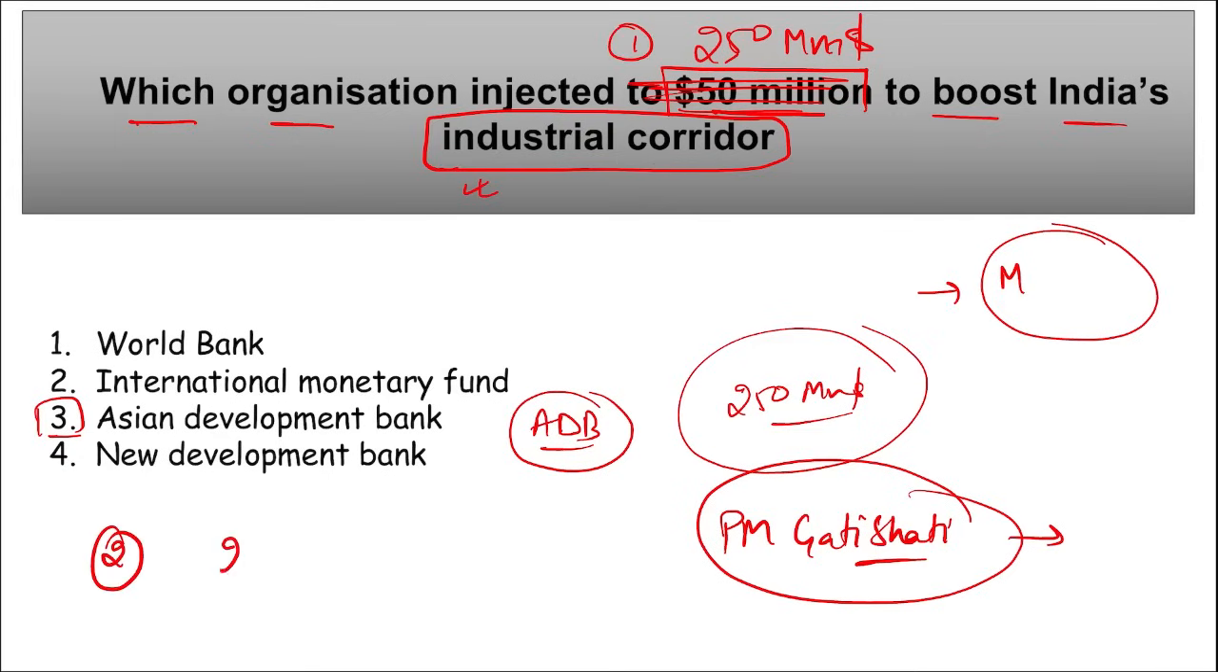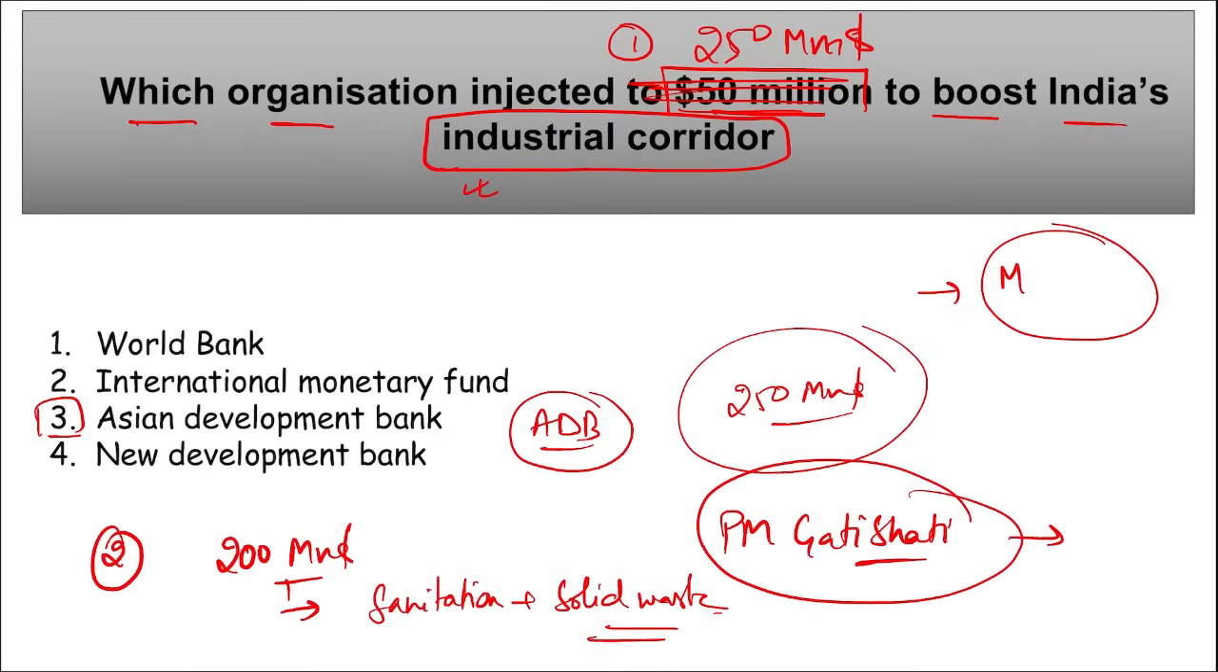Second investment, remember, they invested $200 million, and it is to improve the sanitation and solid waste management facilities in India. Also, we know that India's mission is Swachh Bharat Mission Urban 2.0, to make cities garbage free by 2026. This is the target of the government of India. So this is also important. Under this only, this $200 million will be injected.